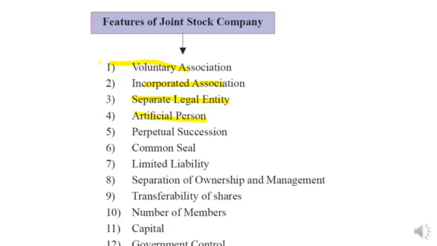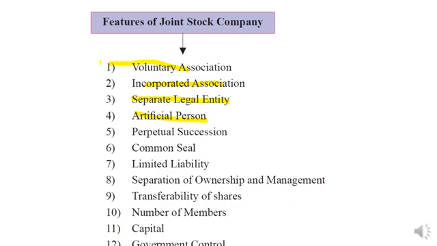Yes, students, as we are natural persons, we have our own signature, our own name, our permanent account number, PAN, our Aadhaar, and our birth certificate also. Likewise, the joint stock company also has its registration certificate, like a birth certificate.